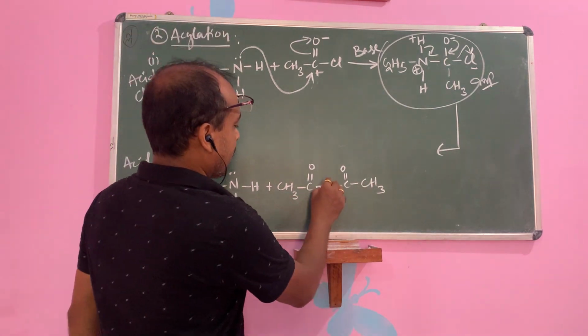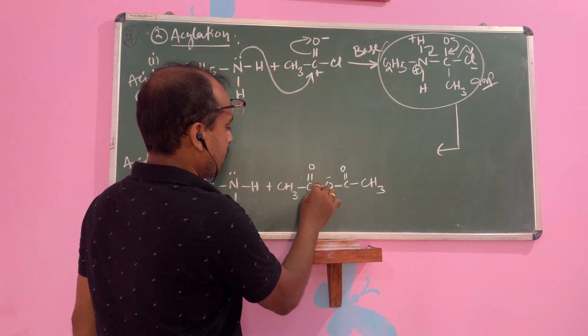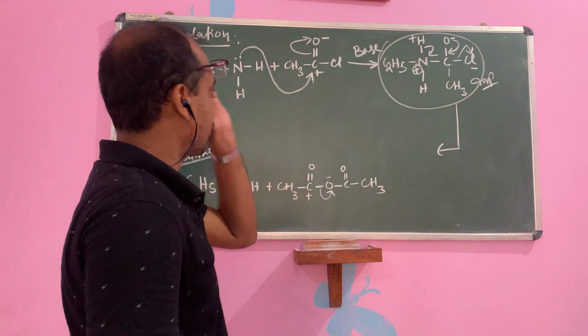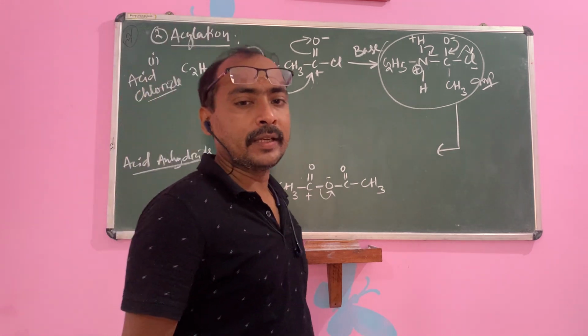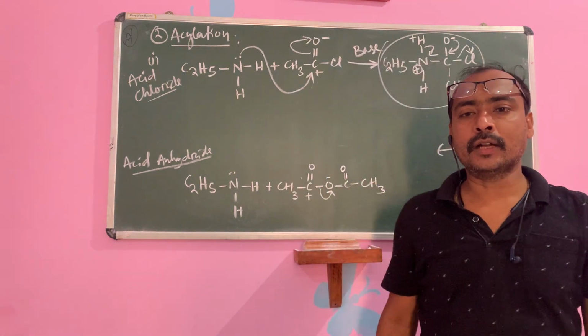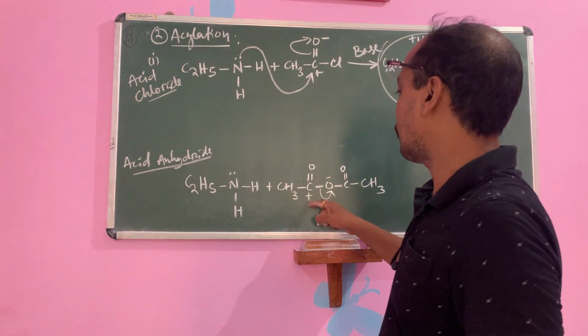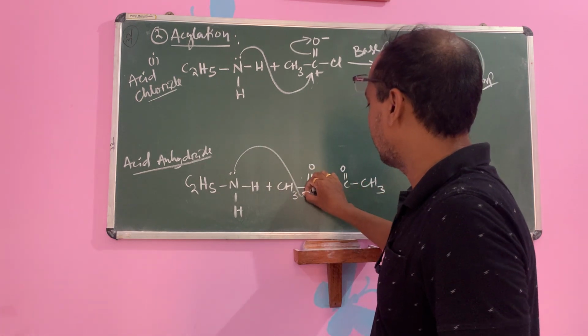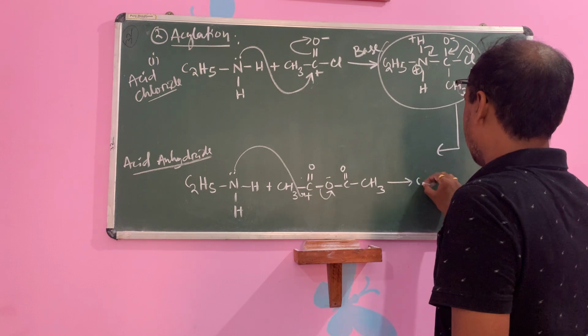So oxygen can accept any of the bonds, minus, and this one is plus, same as in that case. Then what will happen after accepting the electron? C plus will join with that N. This one is plus, same. It will form C2H5.